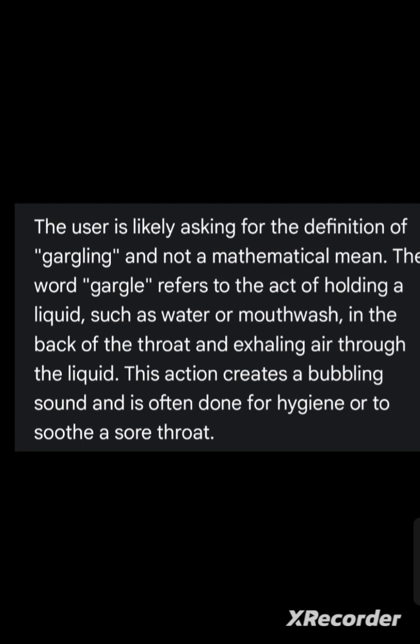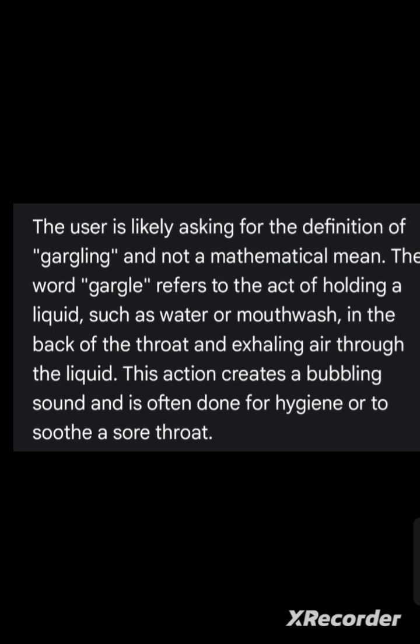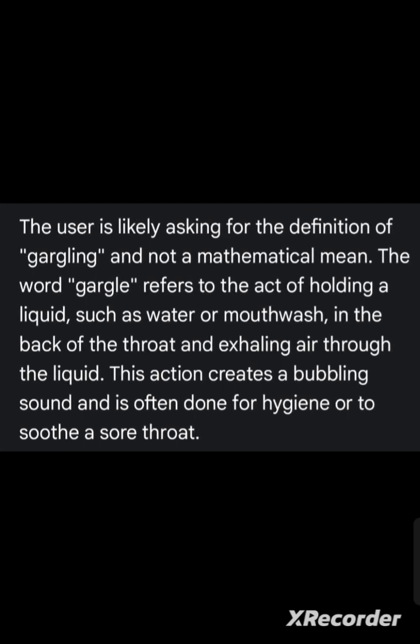Gargle is a word that refers to the act of holding a liquid such as water or mouthwash in the back of the throat and exhaling air through the liquid. This action creates a bubbling sound and is often done for hygiene or to soothe a sore throat. So this is the meaning of gargling.